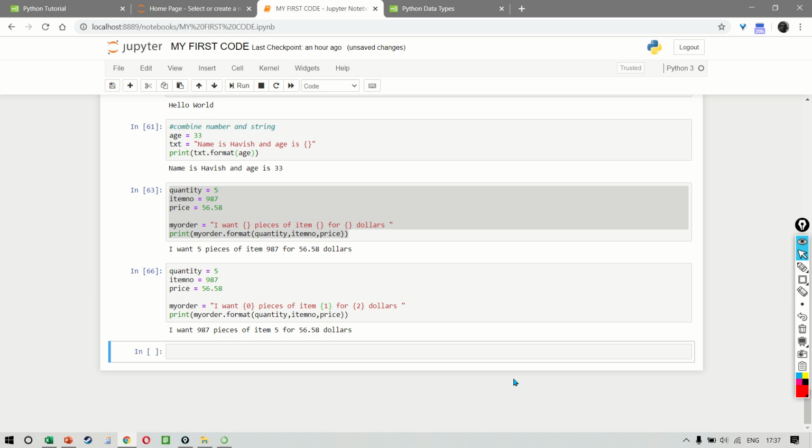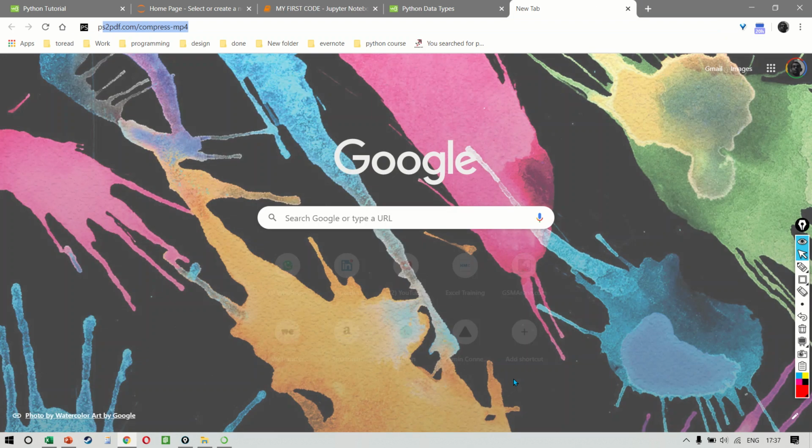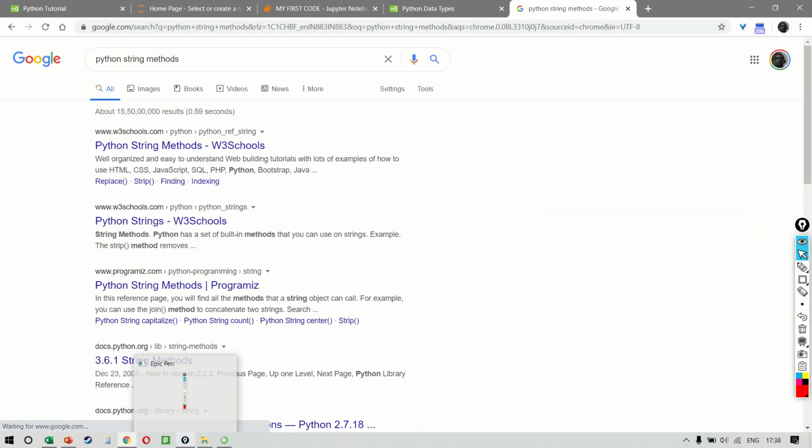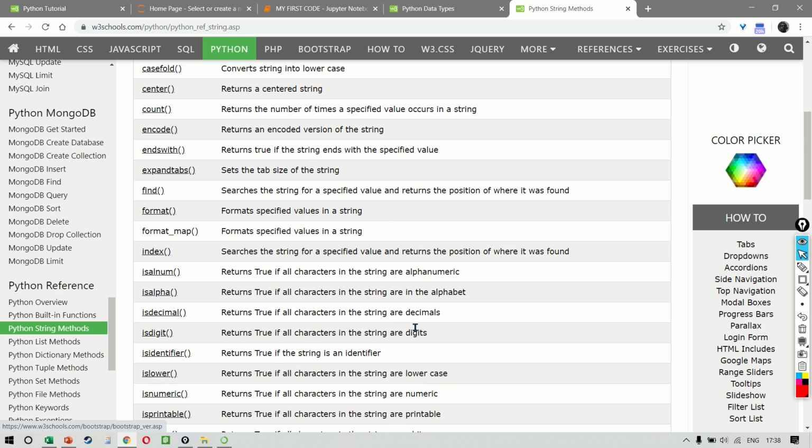So, like I said earlier, there are lots of different methods available for strings. So, if you want to find them out, you can simply say Python string methods. And like I showed you a few of them, I showed you replace and in and uppercase. Just like that, you can see that there are different methods like this that are available.